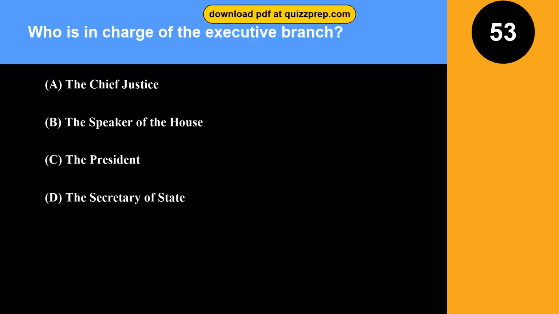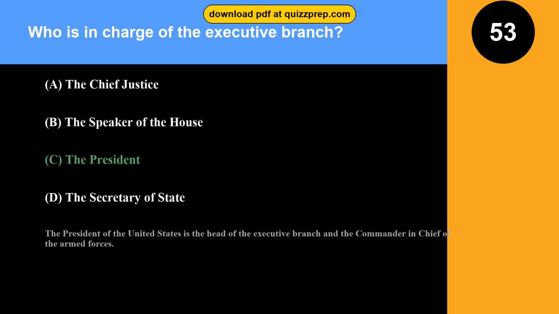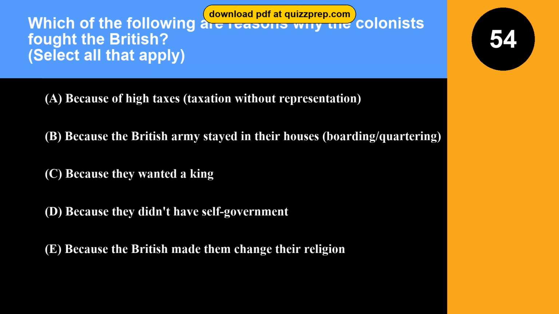Question 53. Who is in charge of the executive branch? Option A. The Chief Justice. Option B. The Speaker of the House. Option C. The President. Option D. The Secretary of State. The correct answer is option C. The President. The President of the United States is the head of the executive branch and the Commander-in-Chief of the Armed Forces.